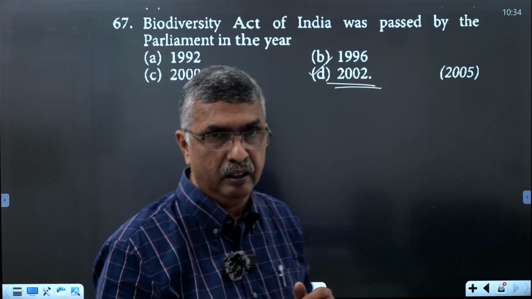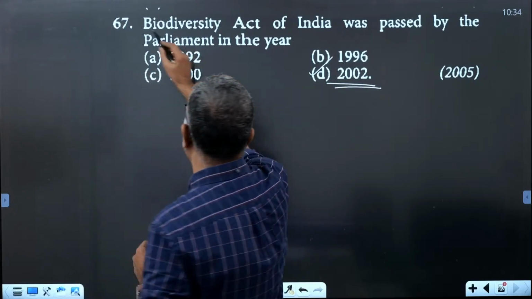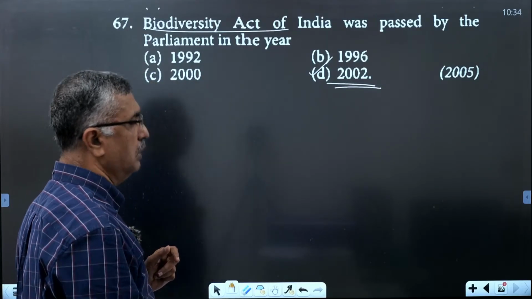Okay, that is very important. That is the main aim of the Biodiversity Act of India.